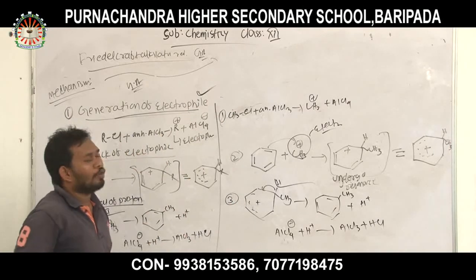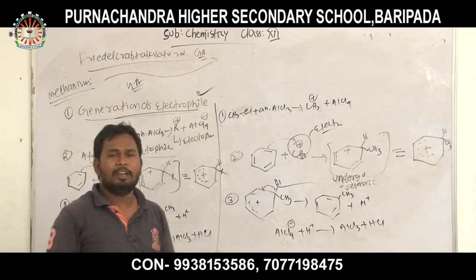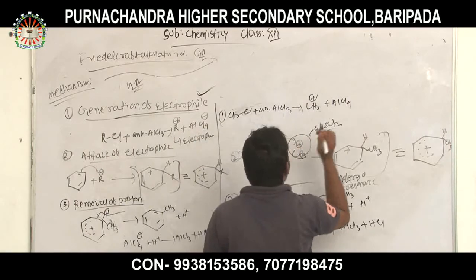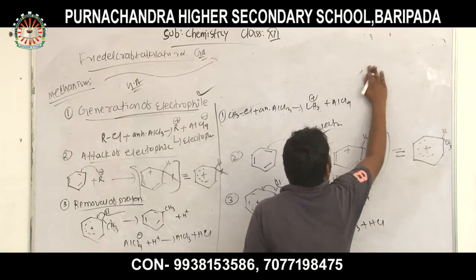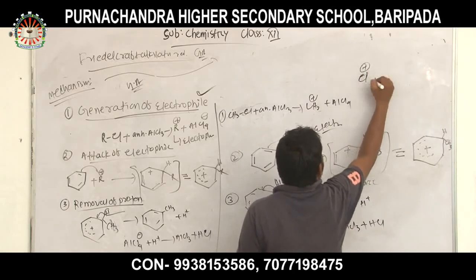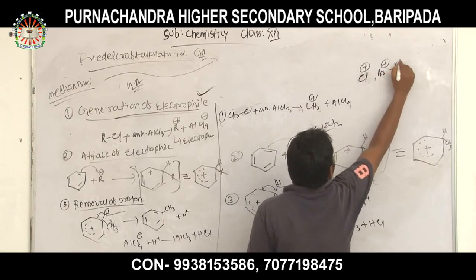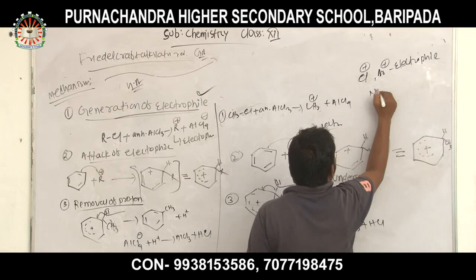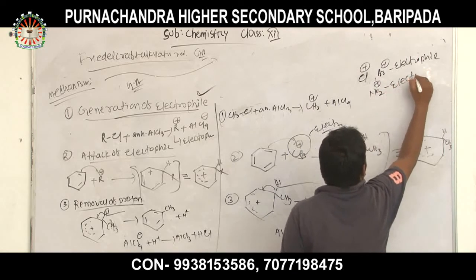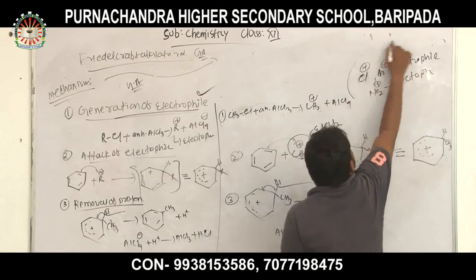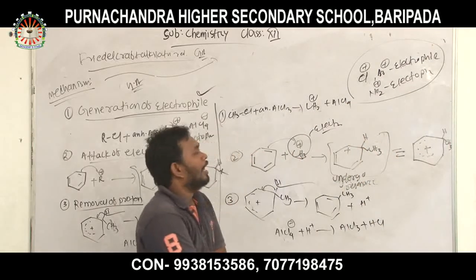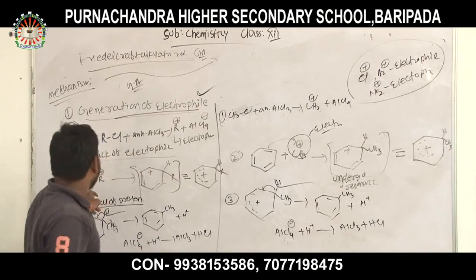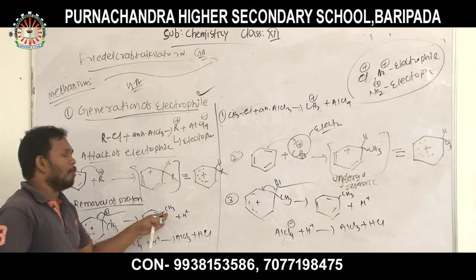In a halogenation reaction, Cl plus or Br plus acts as the electrophile. In a nitration reaction, NO2 plus acts as the electrophile. These electrophiles attack the benzene ring and the following product is formed.